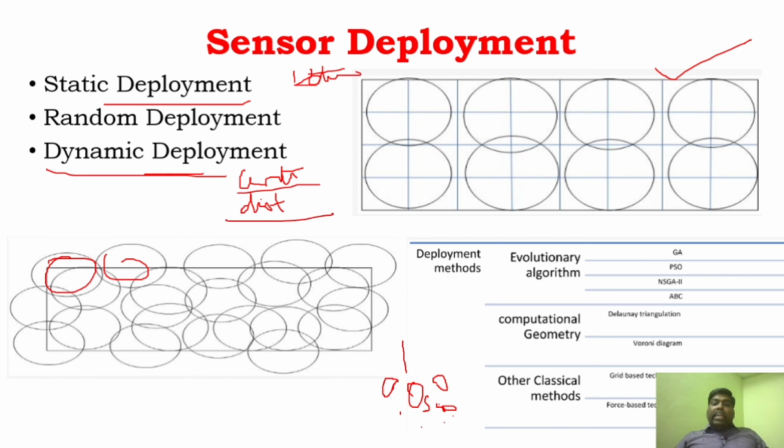That is called central configuration in dynamic deployment. In distributed configuration, the sink will not play a vital role. All the sensors by themselves will find out the exact location where they receive the proper signal and where they are able to communicate, so they change their location. That is called distributed configuration. So in sensor deployment, you have to speak about static, dynamic, and random deployment. In dynamic deployment, you have to speak about central configuration and distributed configuration.